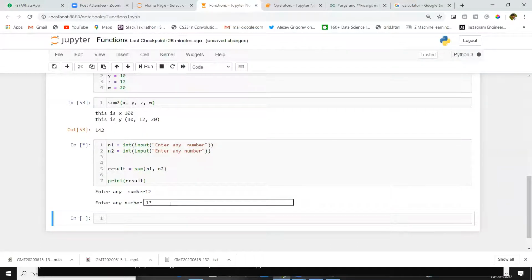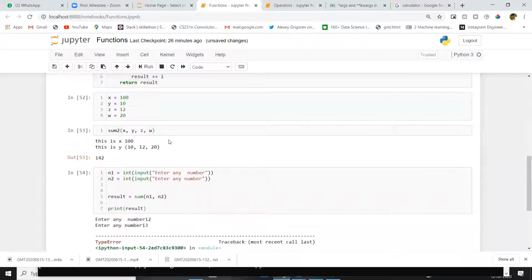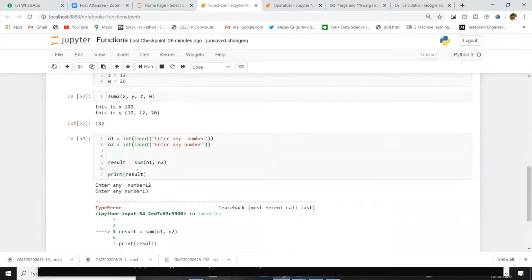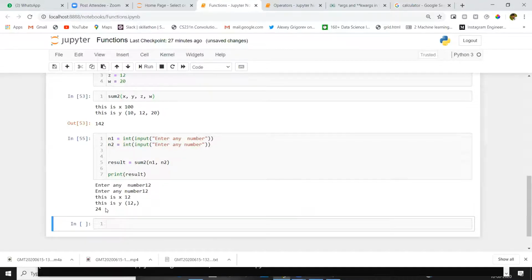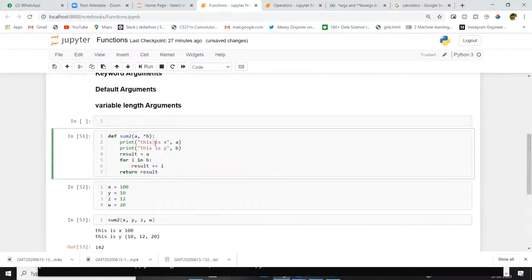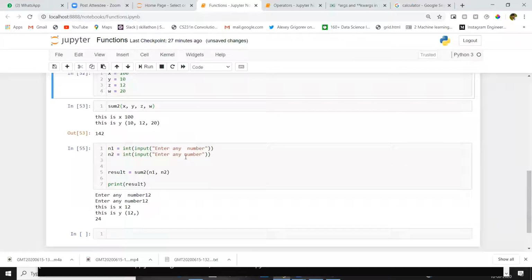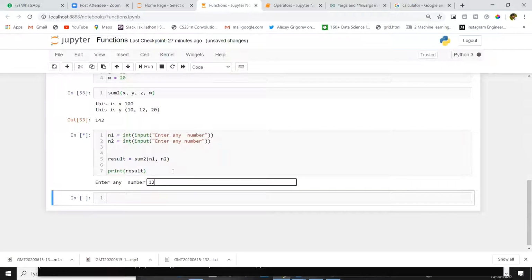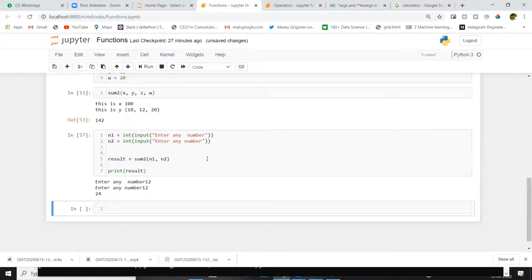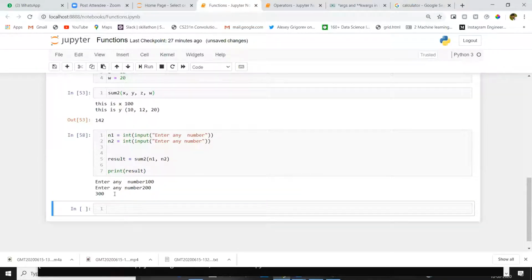12 and 13 I'm giving. This function name is sum2. We have to pass here sum2. I'm giving 12 and 12. We got 24. I will just remove these print statements. We got 24. I'll try one more time. 100, 200. We got 300.